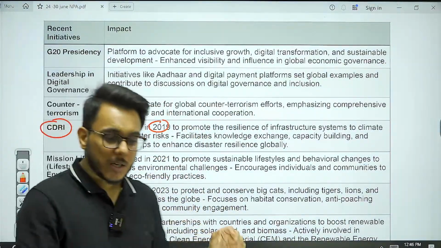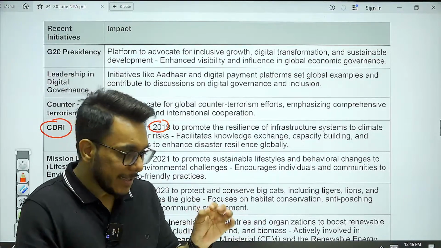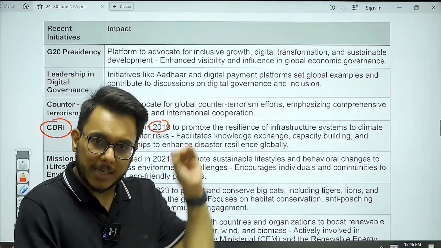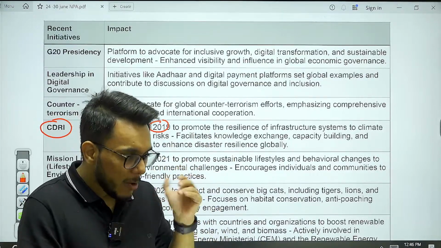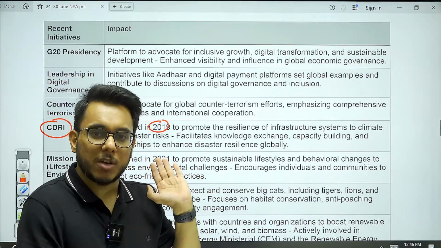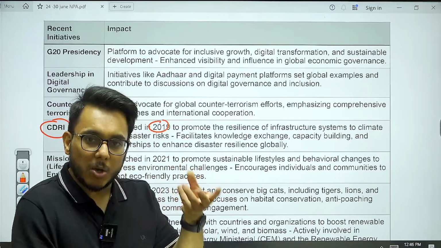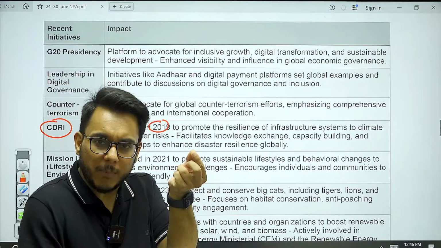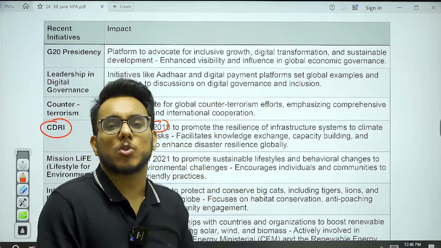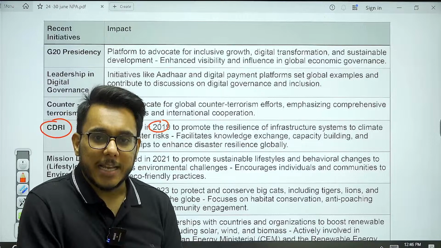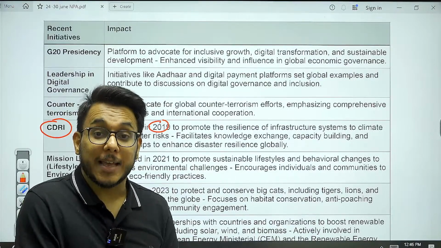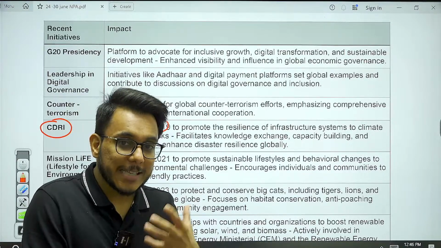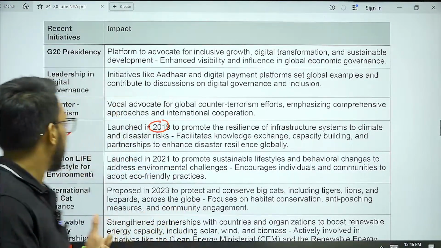Now you see this particular thing. For example, there is an island nation that has only one airstrip, and through that airstrip, it is connected with the world. Now, if a tsunami comes and that airstrip is washed away, this country has lost 100% of its aviation infrastructure, because if that one strip is lost, you have lost all the connectivity with the world. So India will provide the knowledge and technical expertise to such island nations which are vulnerable to these disasters, on how they can make their infrastructure resilient.